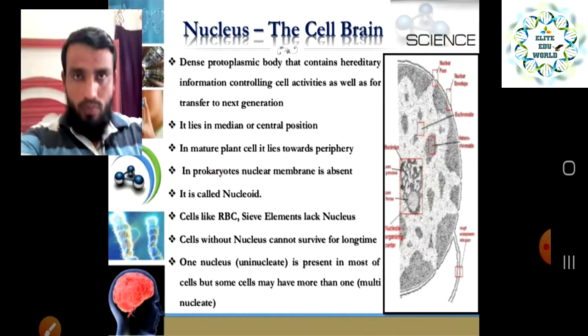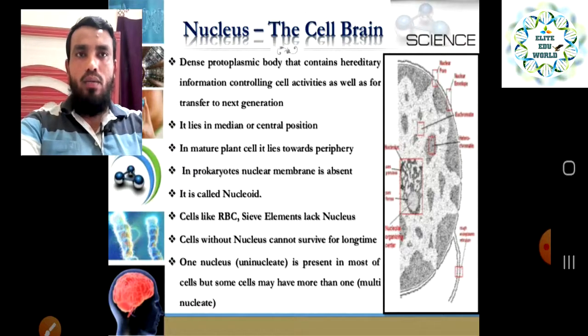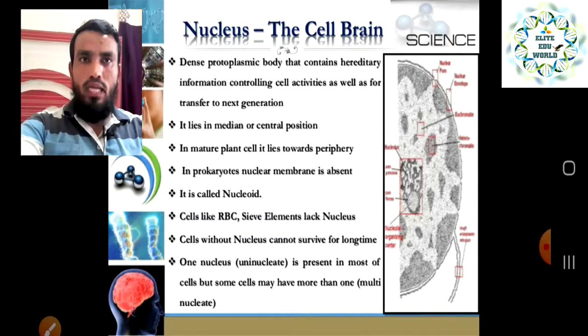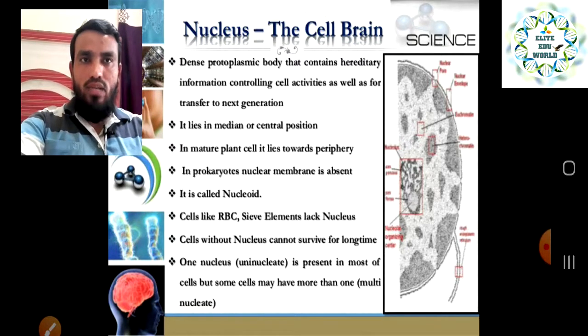That is also the same in the cell: the nucleus acts like a brain in the cell. That is why it is called the cell brain. It is a dense protoplasmic body that contains the hereditary information and controls cell activities, as well as the transfer to the next generation.